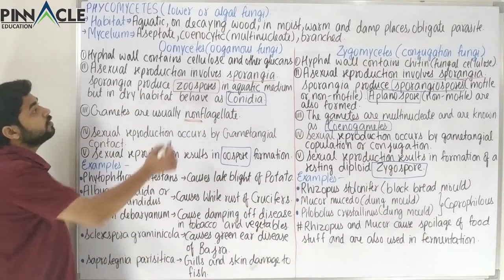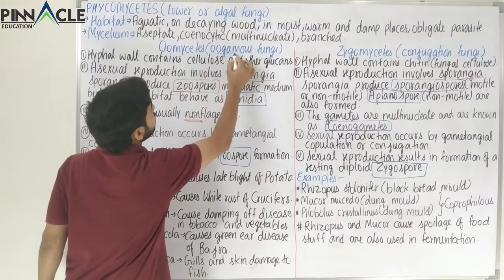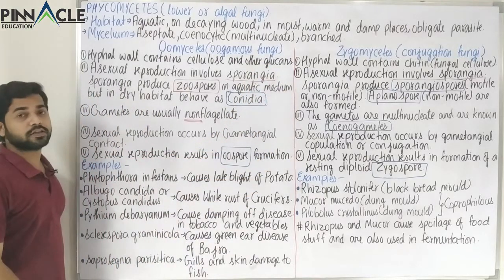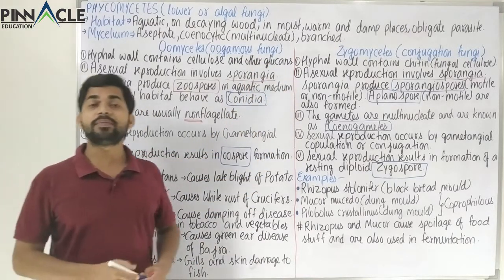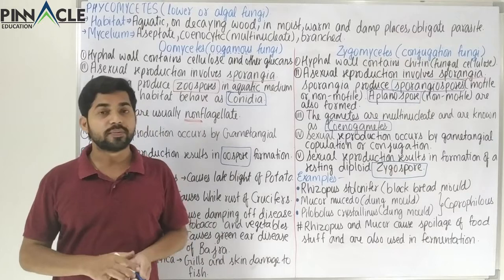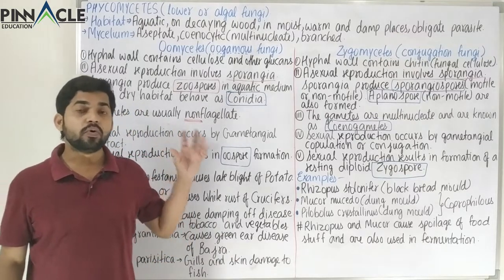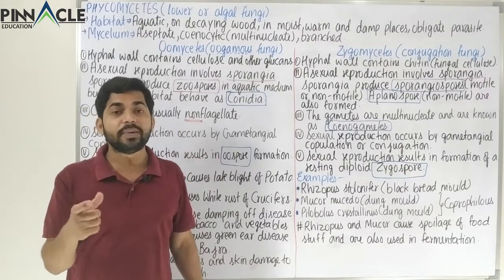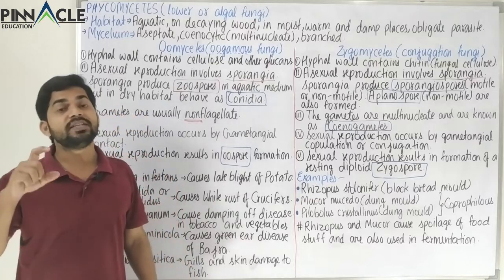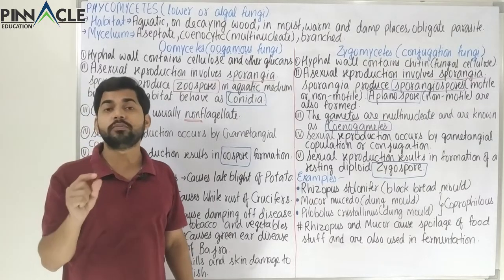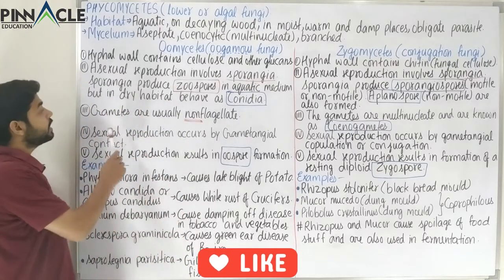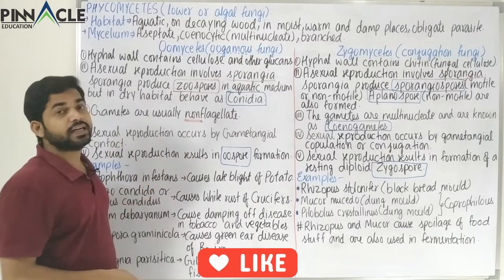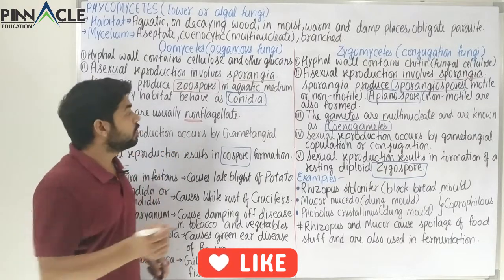Apart from that, here it is called Oogamous fungi. The reason is that one female gamete is formed which is large and non-motile. We can see here that the gametes are non-flagellate, that means non-motile.